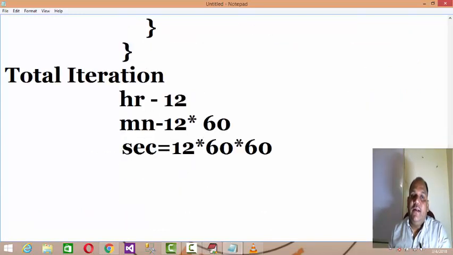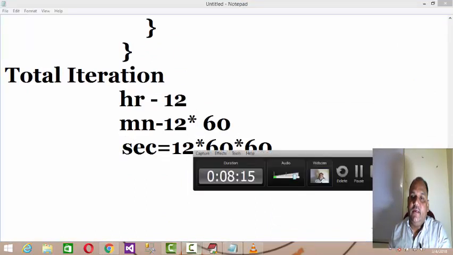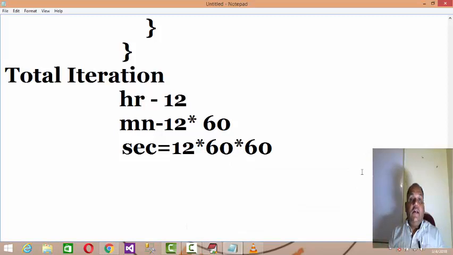And if you compute the total iterations of r, minutes, seconds, this is the value of iterations. Let us try the same thing of generating a 12 hours clock on the computer screen. Let's write the program for this so that the concept of nested loop will be understood very clearly.